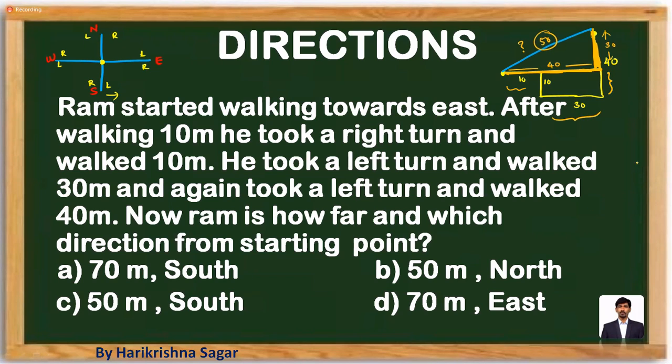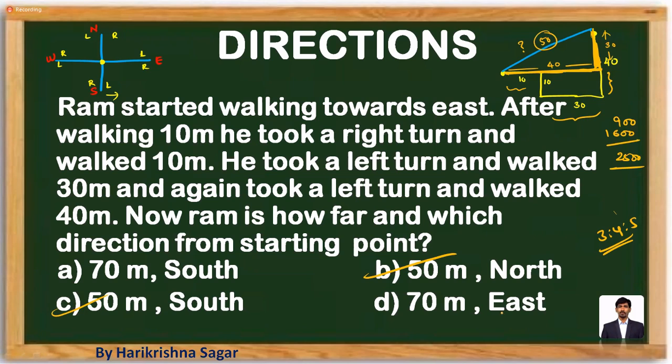Why is it 50? 30 square is 900. 40 square is 1600. The sum of this is 2500. Square root of it is going to be 50. Or otherwise you can use the 3, 4, 5 triplets. So 30, 40 are there, which means the other one is going to be 50. So the shortest distance is 50.